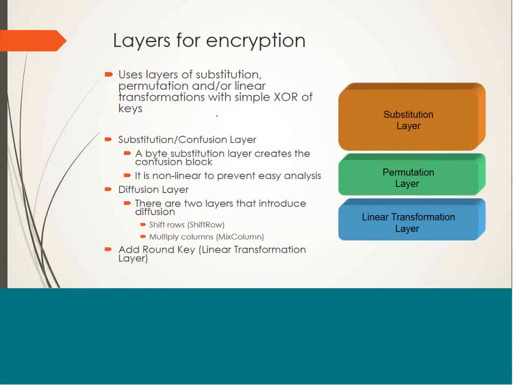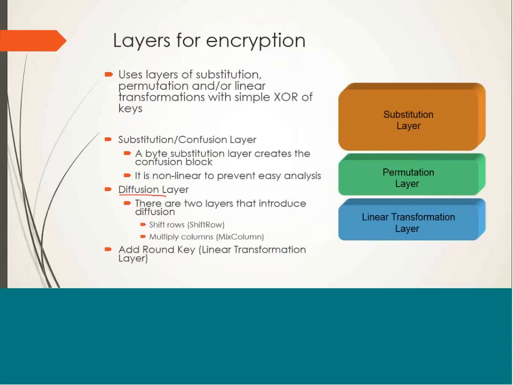Byte substitution operation actually creates the substitution layer, or we can say it provides confusion. Shift rows and mix column operation creates transposition layer, means they are actually contributing to transposition, which promotes diffusion.